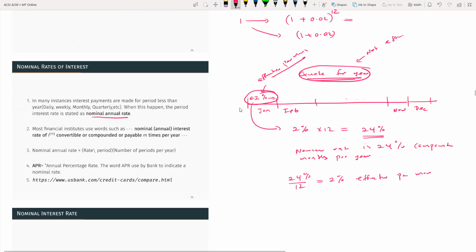So here you can see the wording. Nominal annual interest rate is the rate of i(m), convertible or compounded or payable m times per year. So m is how many times you have. So how do you get the nominal rate? You have the rate divided by the period. So in this case, if I say 24% divided by 12, then I get that 24% divided by 12 and then times 12. That would be the 24%.